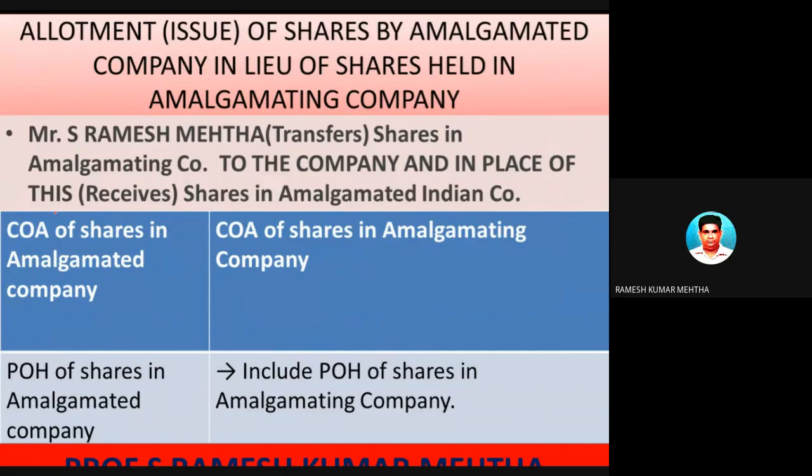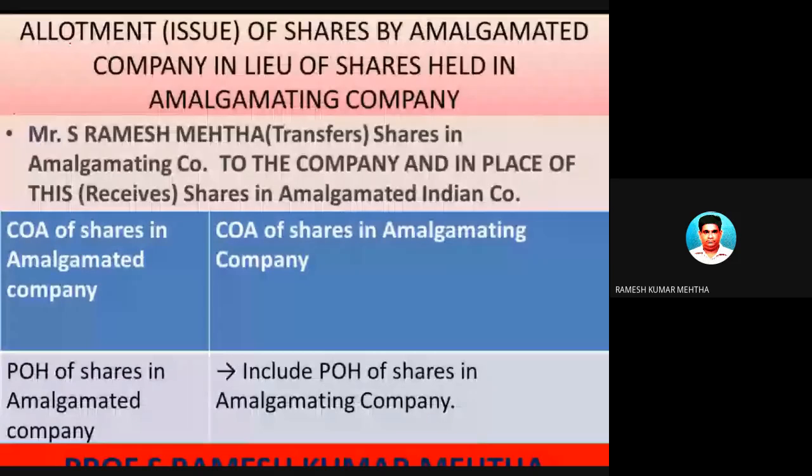Now let's take another example, another particular instance: allotment of shares by amalgamated company in lieu of shares of amalgamating company. Now there are 2 companies, amalgamated company and amalgamating company. So confusing, okay? But you have to be very clear about the definitions and the meaning of amalgamating company and amalgamated company.